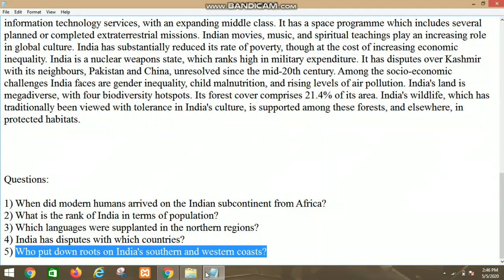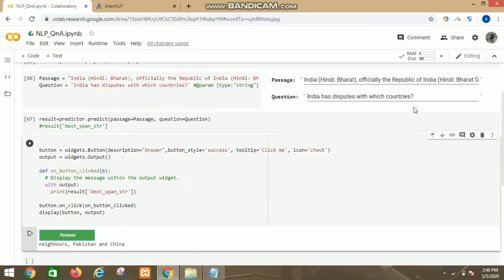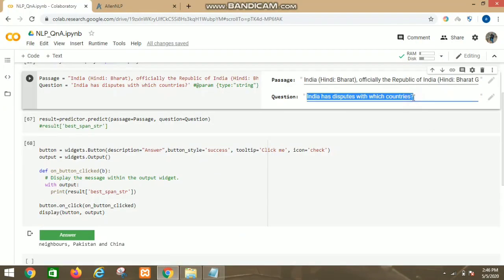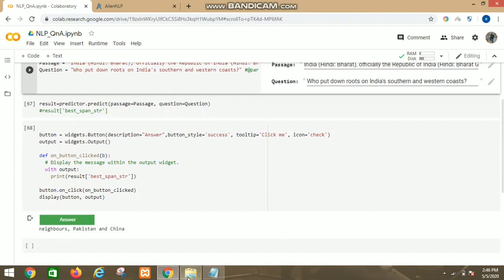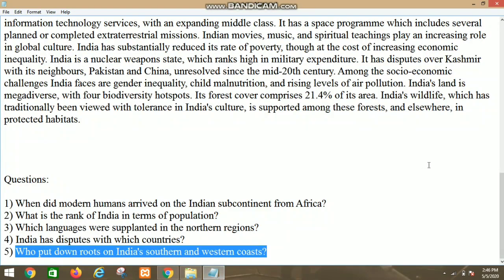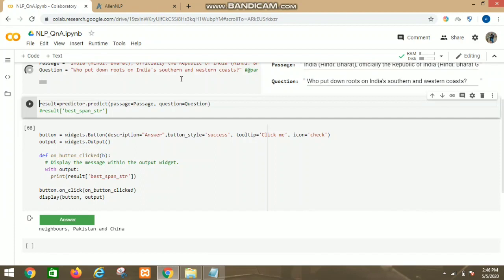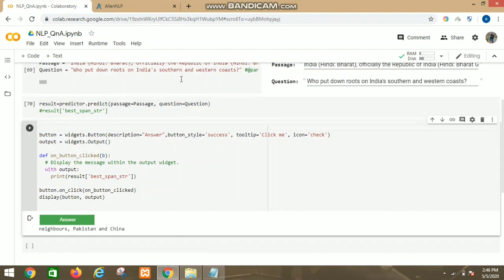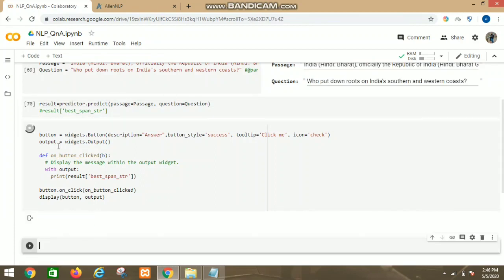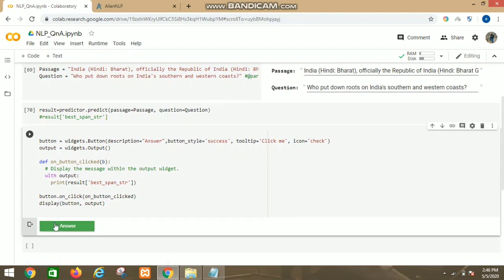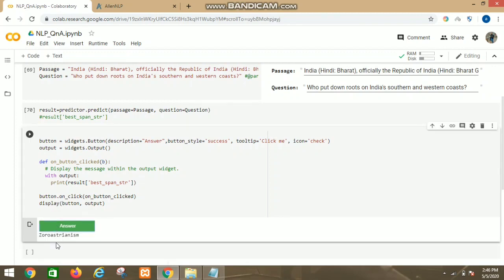Now let's ask another question. The question is, who put down roots on India's southern and western coast? Now we will run all the individual cells again, and on clicking the answer we will find that it is giving the answer as Zoroastrianism.